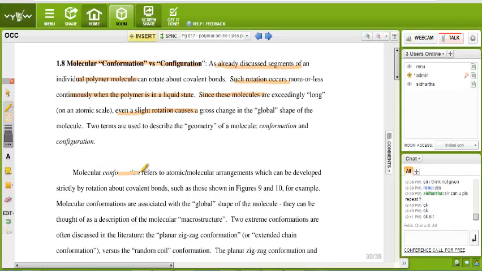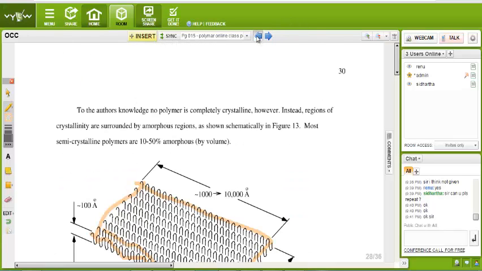Molecular conformation refers to atomic arrangements which can be developed strictly by rotation about covalent bonds, such as shown in figures 9 and 10. For example, molecular conformations are associated with the global shape of the molecule. They can be thought of as a description of molecular microstructure. See figures 9 and 10, we just go for that.